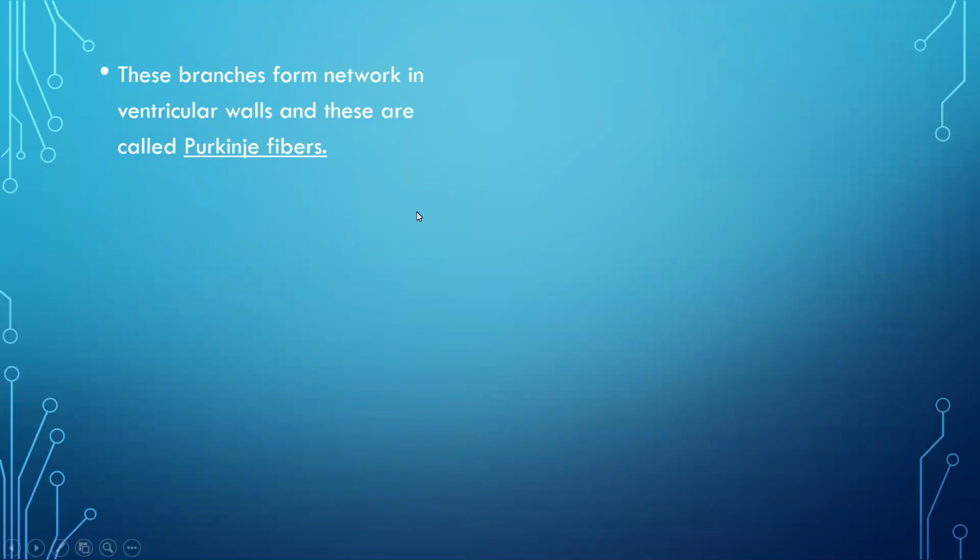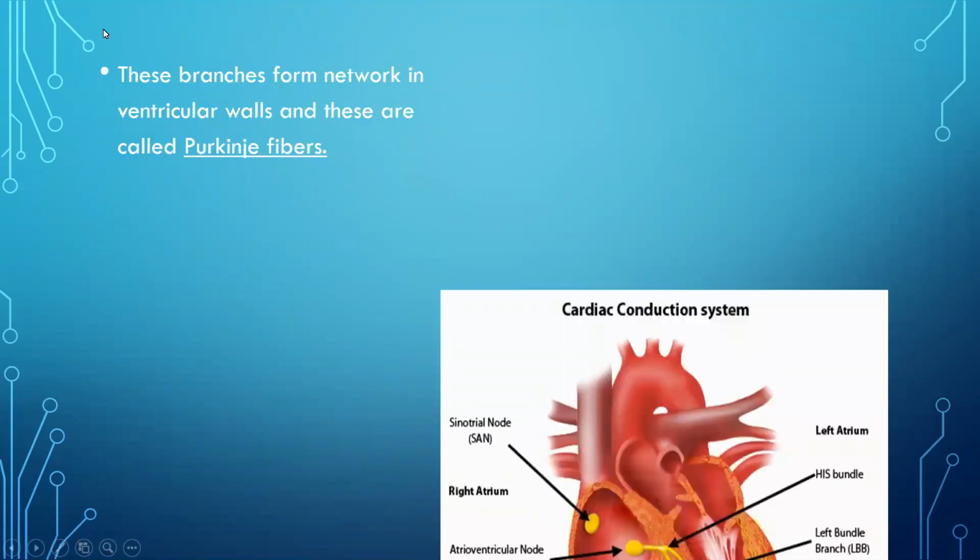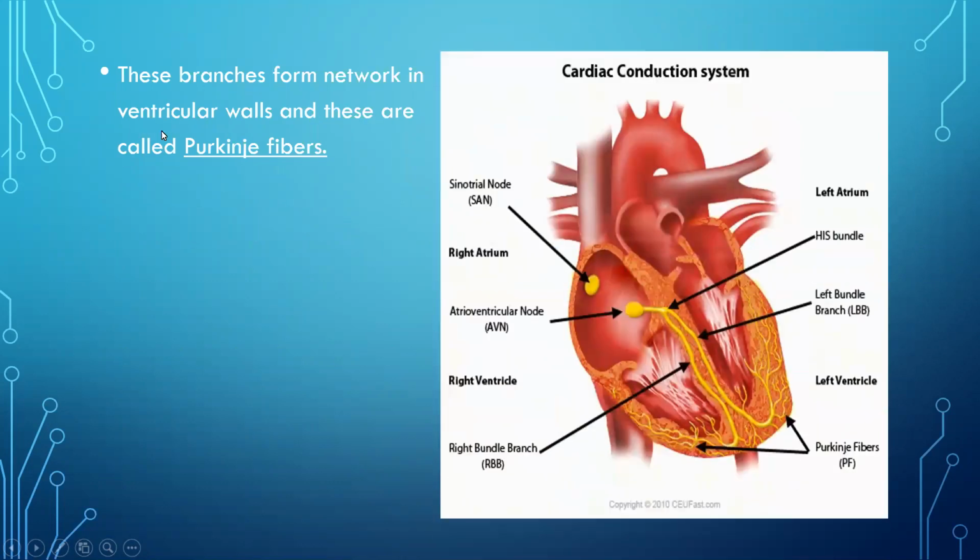These branches form a network in the ventricular walls, and these are called Purkinje fibers.